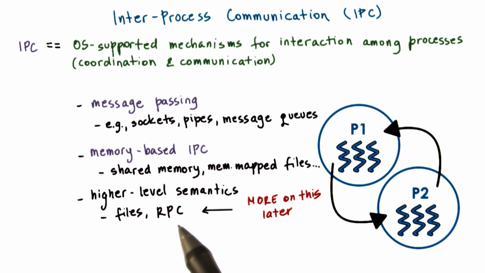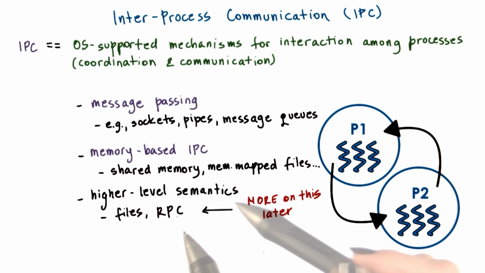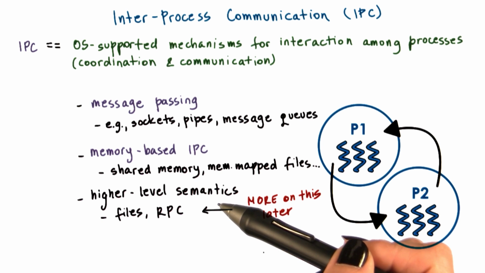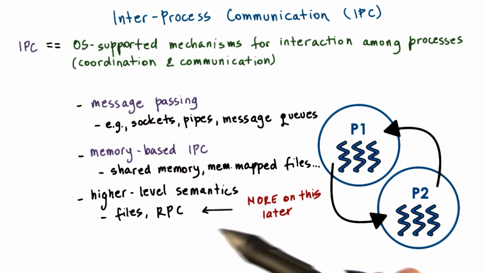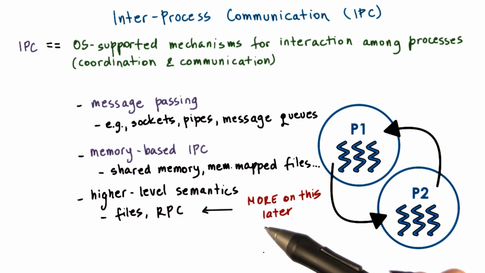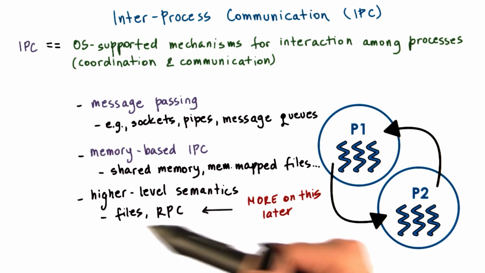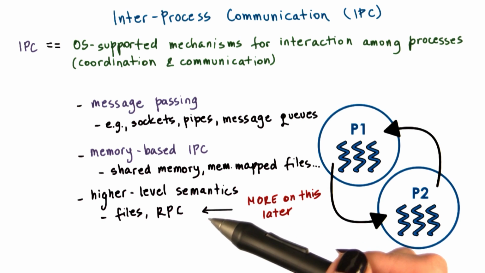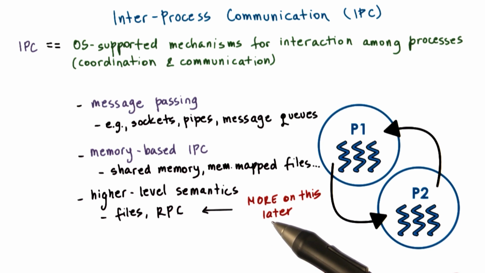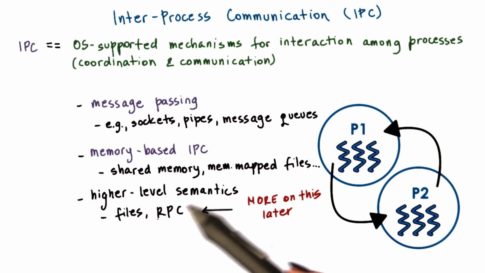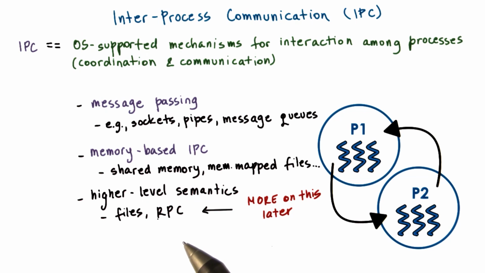Also, another mechanism that provides higher-level semantics when it comes to the IPC among processes is what's referred to as remote procedure calls, or RPC. Here, by higher-level semantics, we mean that it's a mechanism that supports more than simply a channel for two processes to coordinate or communicate amongst each other. Instead, these methods prescribe some additional detail on the protocols that will be used, how the data will be formatted, how the data will be exchanged, etc. RPC will be discussed in a later lesson in this class.